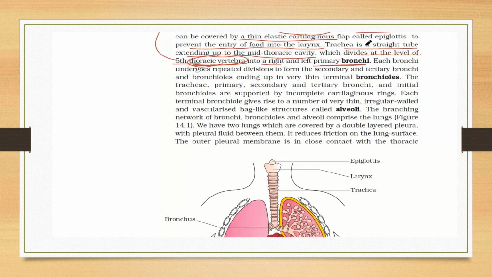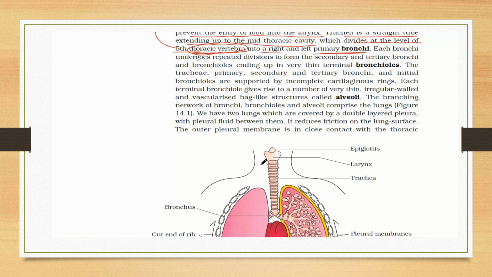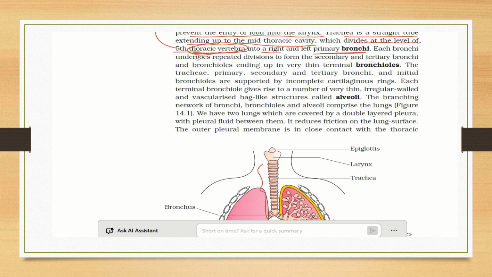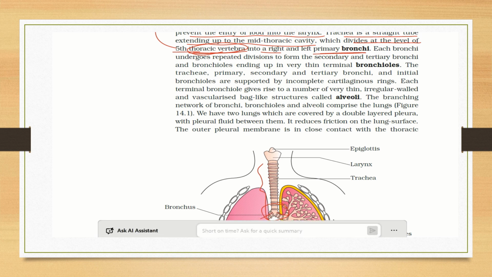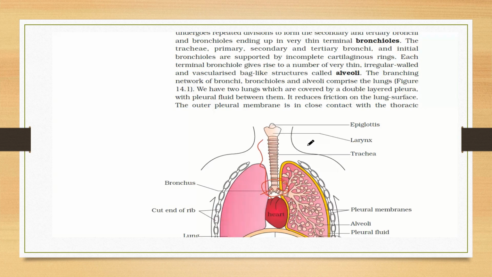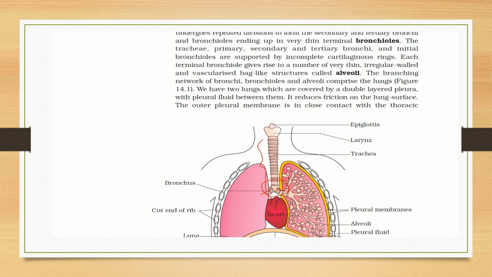We have told that the trachea is a straight tube extending to the mid-thoracic cavity. You can see in the diagram here it is extending towards the mid-thoracic cavity, and at the level of the fifth thoracic vertebra it divides to right and left into the primary bronchi. Each bronchus undergoes repeated divisions to form secondary and tertiary bronchi and then thin terminal bronchioles. The trachea and the primary, secondary and tertiary bronchi are supported by incomplete cartilaginous rings.